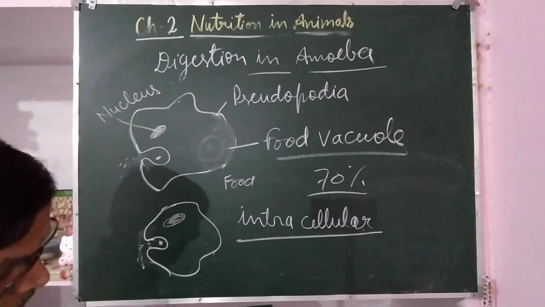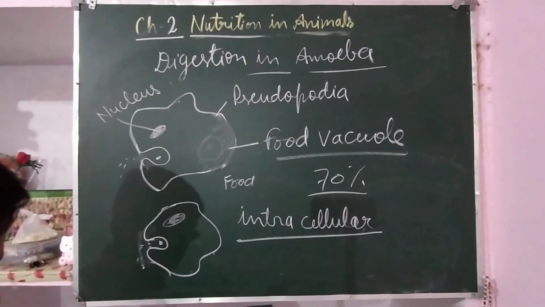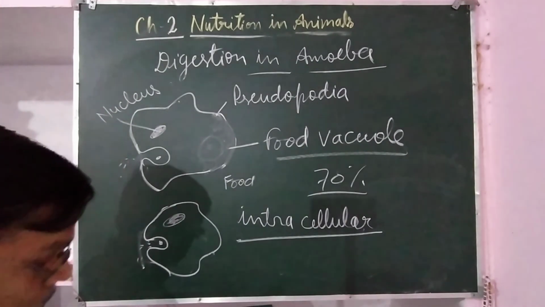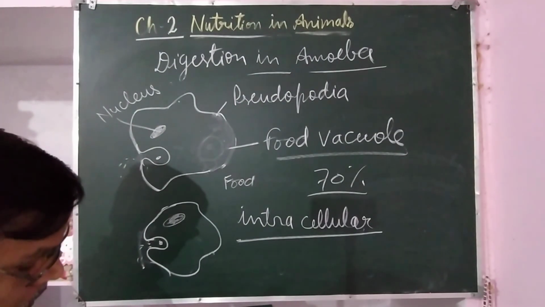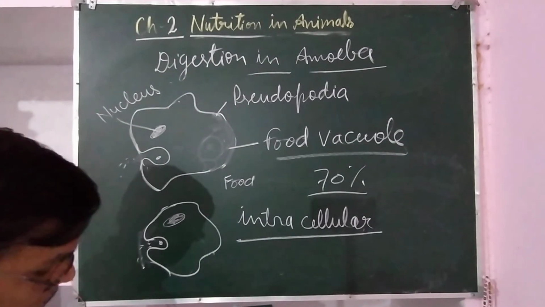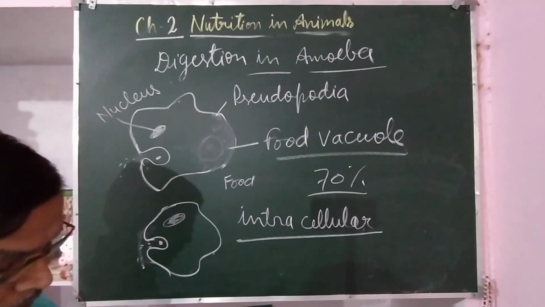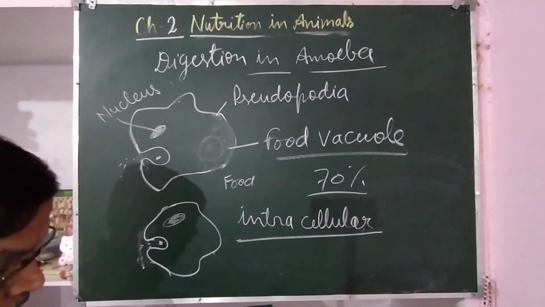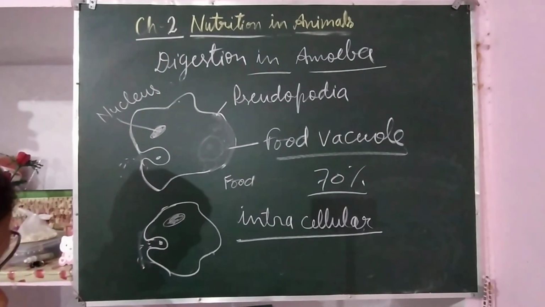Question number 12 is given, that is to label the diagram. That diagram you will label in the book only, and you will have to draw it in the copy also. The digestive system diagram of human beings, the digestive system of cow, that is ruminants, and amoeba, all these 3 figures must be in your copy also.